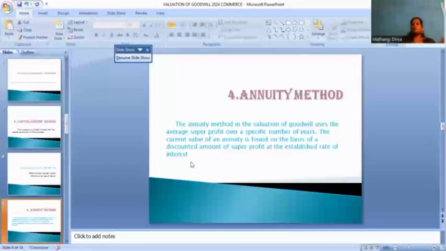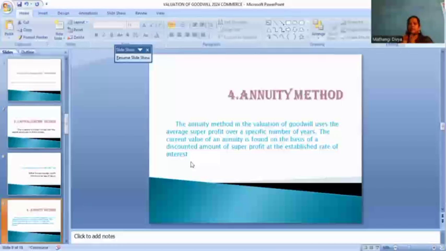Okay, in the super profit we have to analyze the future estimated profit. And in the annuity method also we have to calculate the current value. Super profit also, current and super, that is the present value, the present rate of return, how much we have to establish, and the future, that is interlinked. Okay, so we have interlink. So the annuity method is also very important.